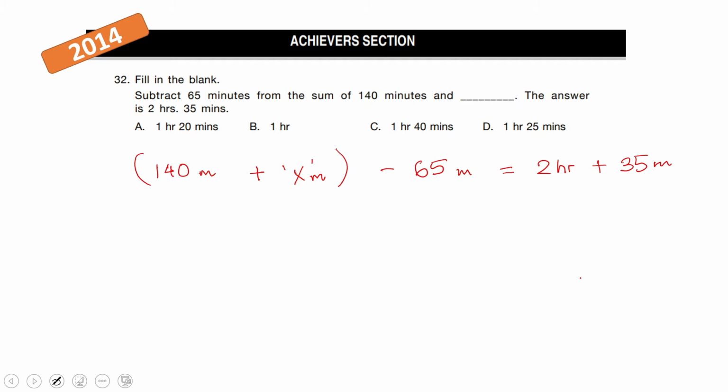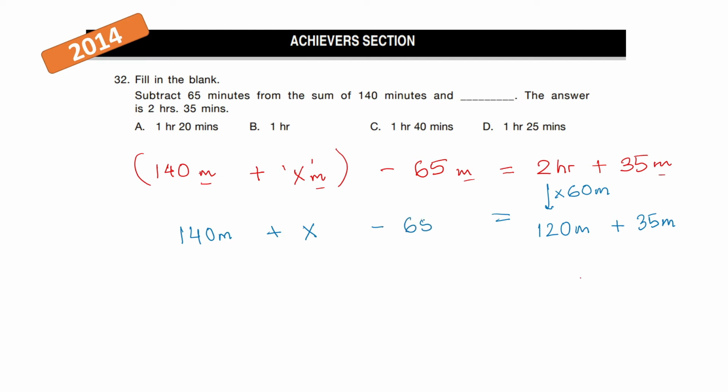Now, this 2 hours should also be converted into minutes because all the other units are minutes. Now, how do we convert it? Well, 1 hour is 60 minutes. So we just multiply 60 by 2. So then 2 hours becomes 120 minutes and then plus 35 minutes. Now this whole thing is equal to our left hand side, which is 140 minutes plus x minus 65 minutes.